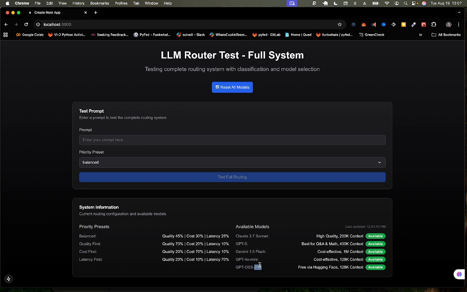I feel like this is actually a fun model, to be honest. It's new, but for it to be free, it makes sense. So these are like priority presets, like quality. You can see balance, quality, cost and latency actually vary. Then for quality, 70%, it actually prioritizes quality. Cost is 70% and latency 70%.